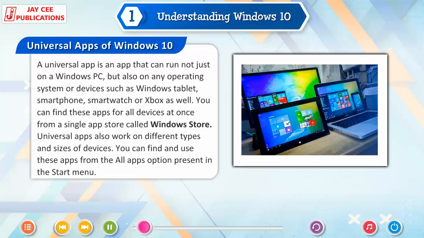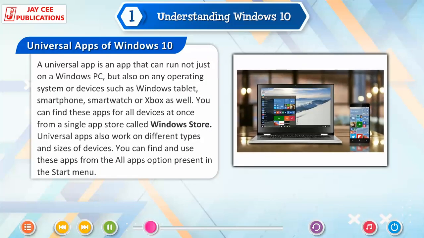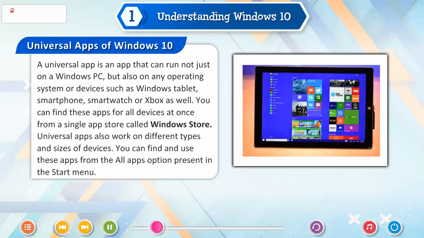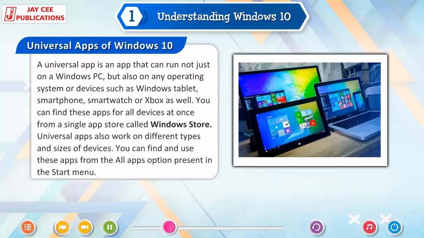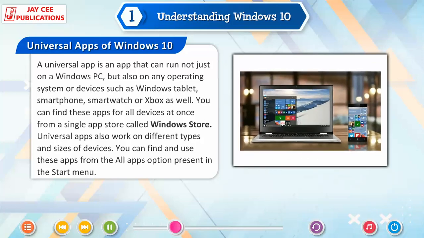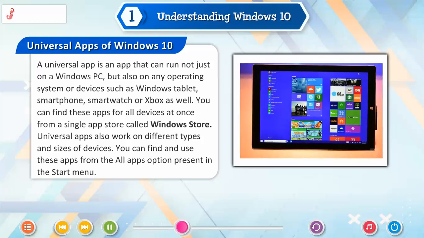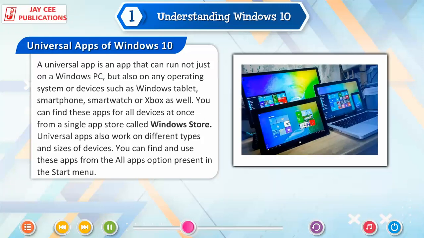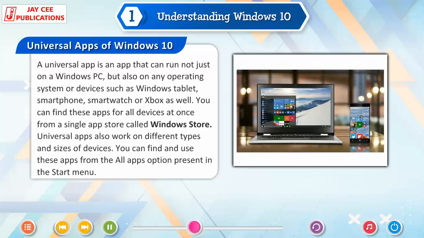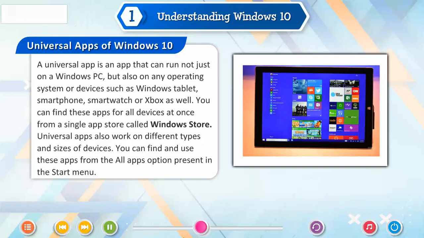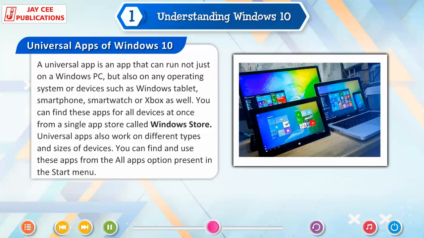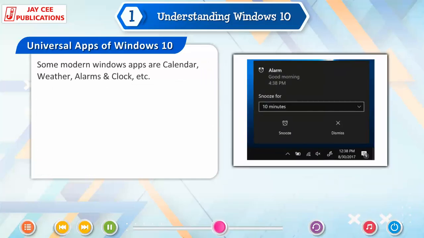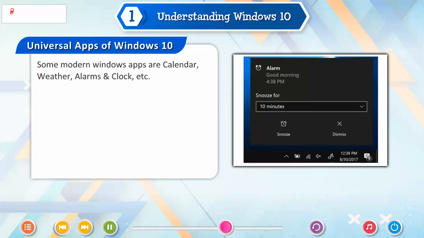Universal apps of Windows 10. A universal app is an app that can run not just on a Windows PC but also on any operating system or devices such as Windows Tablet, smartphone, smartwatch or Xbox as well. You can find these apps for all devices at once from a single app store called Windows Store. Universal apps also work on different types and sizes of devices. You can find and use these apps from the All Apps option present in the Start menu. Some modern Windows apps are Calendar, Weather, Alarms and Clock, etc.